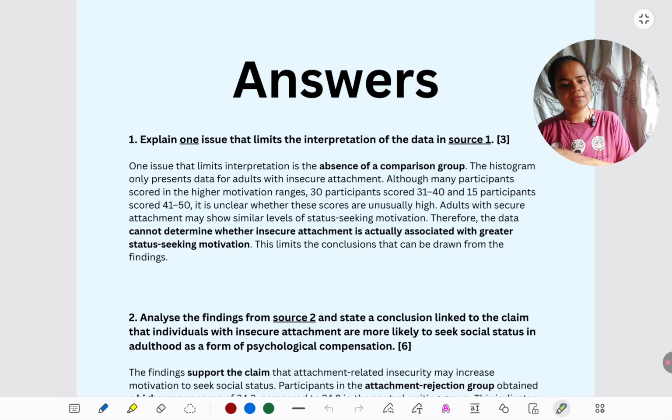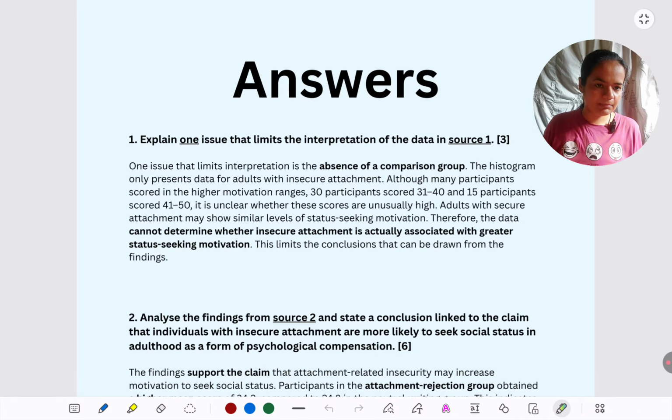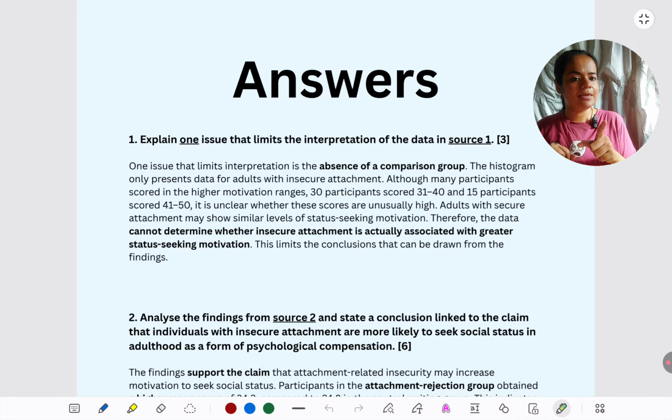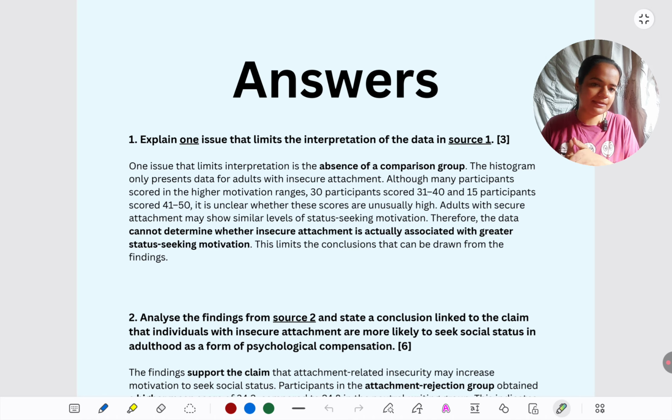So don't use the practice pack in a way that you just keep on reading the sources and you keep on reading the answers. Whenever we just read things, we just get a feeling that we know everything. Oh, this answer I could have written, yeah, this is easy. Actually write and see whether you can write it or not. Then look at the answers and see whether your answers are structured in the same way or not. Test yourself. Make the most of the pack that is being given to you.